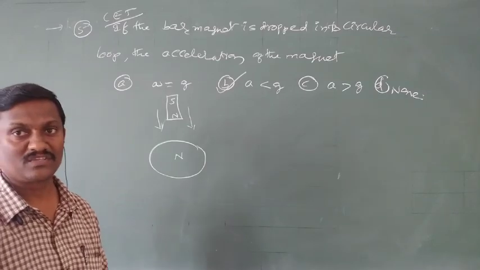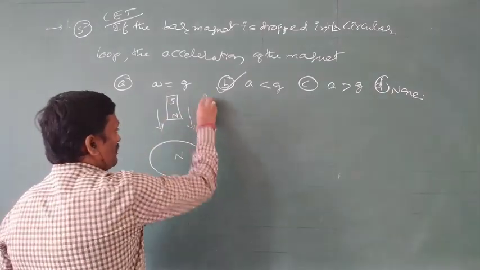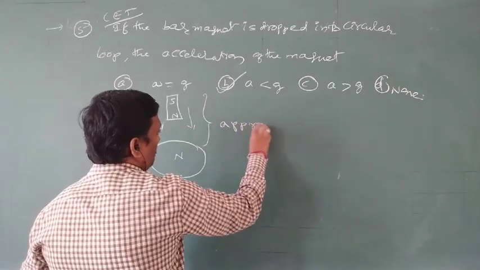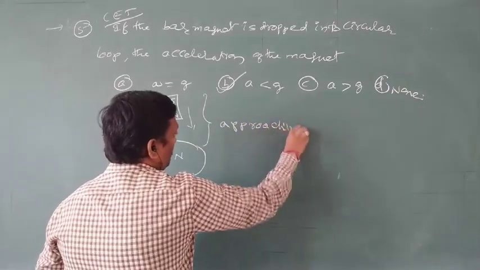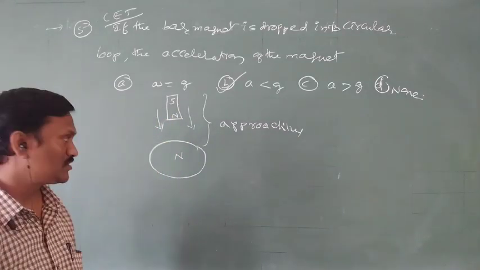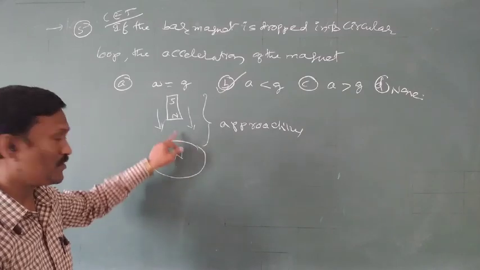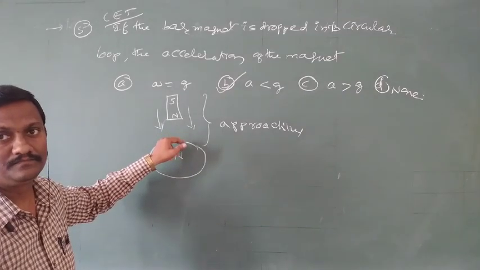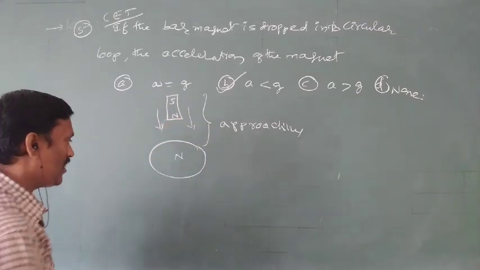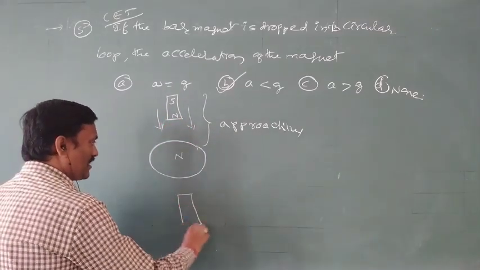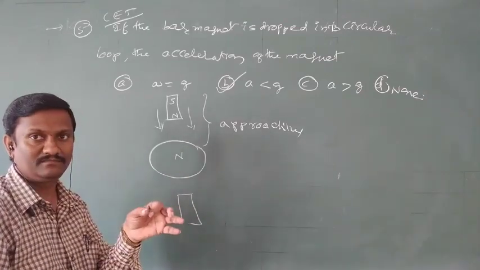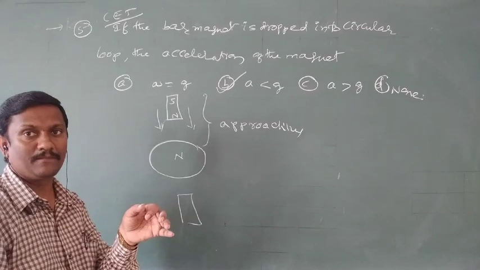So when the bar magnet is approaching the coil, the north pole is approaching the coil, and on the face of the coil, north pole is induced. This induced north pole opposes the motion. So towards the coil, acceleration gradually decreases. Now the bar magnet is moving away from the coil, passing through the circular loop and moving outside.